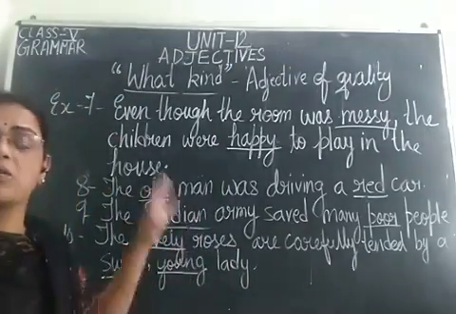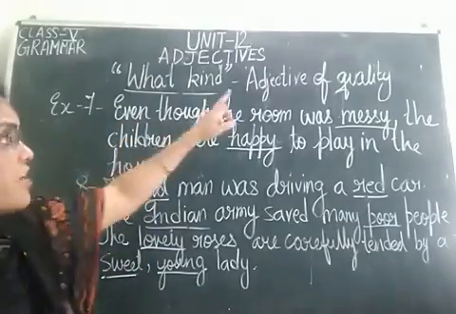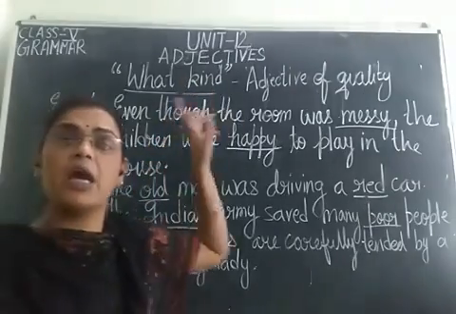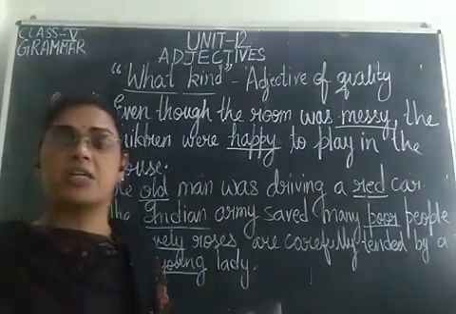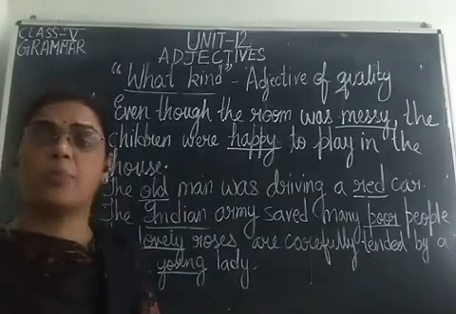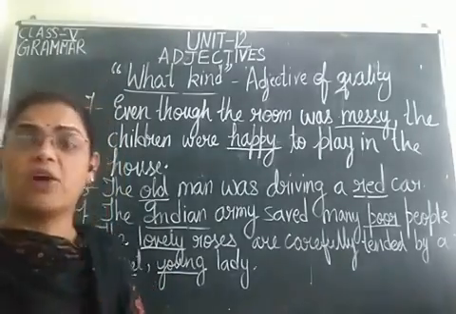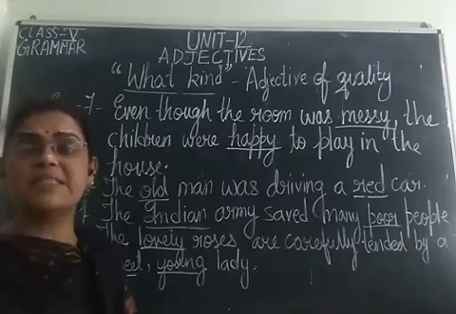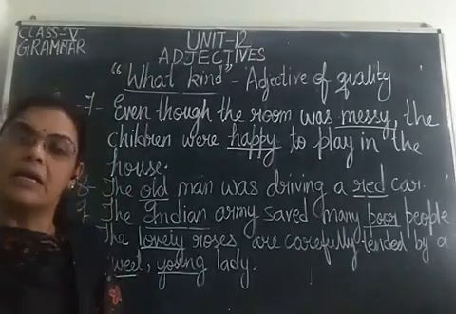That tells us about what kind of a noun or pronoun is. Got it? Adjective of quality से हमें कैसे identify करना है? हमें question क्या लगाना है? What kind of, और जो भी answer हमको मिलेगा बेटा वो क्या होगा? Adjective of quality. Adjective of quality gives us information about the quality, shape, size, color and feelings of a noun or a pronoun. It describes a person, place or thing. So I hope children, adjective of quality is clear to you.